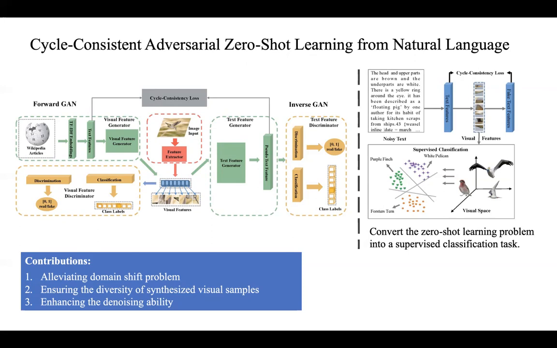A forward one-to-many mapping from one text description to multiple visual features is coupled with an inverse many-to-one mapping from the visual space to the semantic space. Thus, a multimodal cycle consistency loss between the synthesized semantic representations and the ground truth can be learned and leveraged to enforce the generated semantic feature to approximate the real distribution in a semantic space.